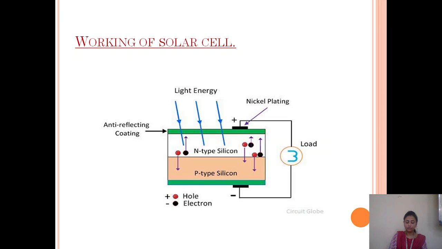The property of the semiconductor material makes it more efficient for converting photon energy or light energy into electrical energy. When the semiconductor absorbs the light energy or photon energy coming from the sun, the electrons start emitting, and this happens because light consists of small energy particles called photons.